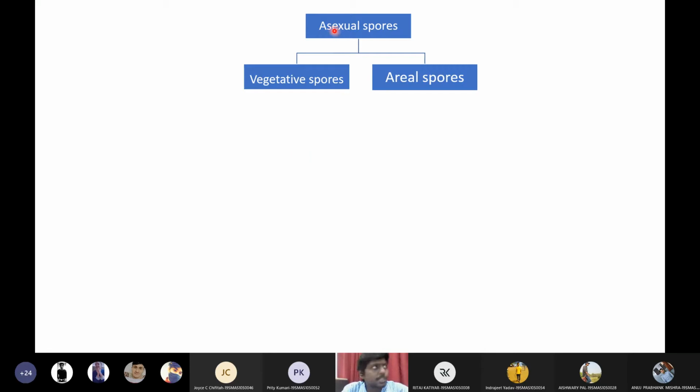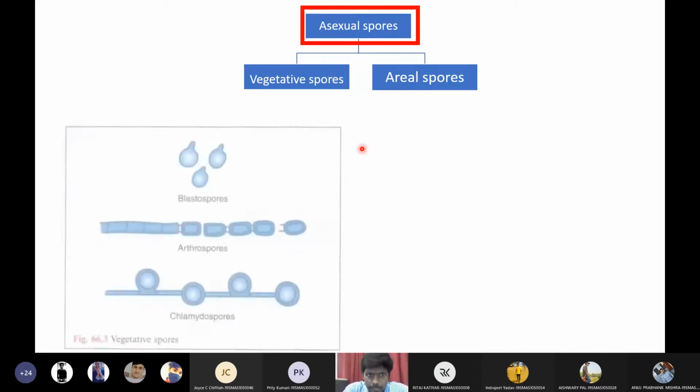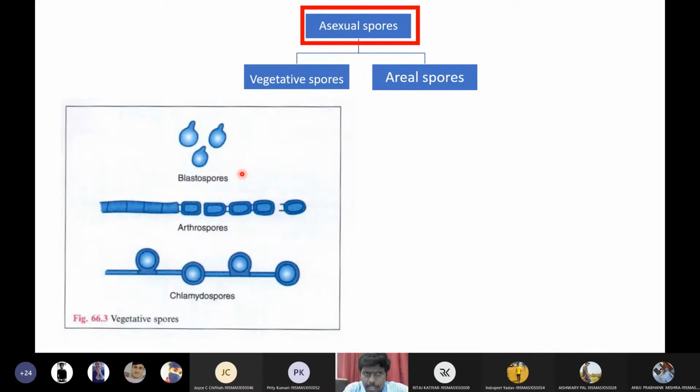These asexual spores are broadly divided into two types: vegetative spores and aerial spores. The location of vegetative spores will be below the medium, whereas the location of aerial spores will be above the medium, in the air. Now let us see the types of vegetative spores. We have three types of vegetative spores actually. Those three types are blastospores, arthrospores, and chlamydiospores. Don't worry, I will explain everything.